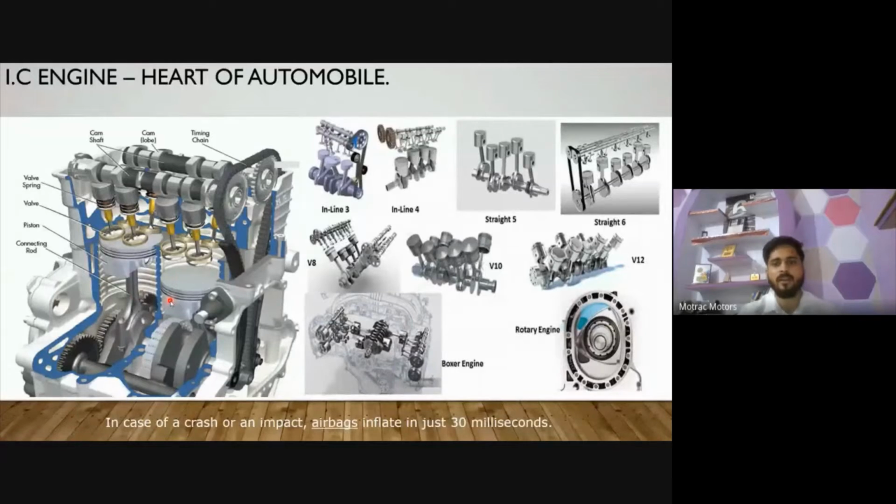Generally, these are all the automobile engines we are showing here. You have seen in the Swift or small kinds of cars the inline engines.